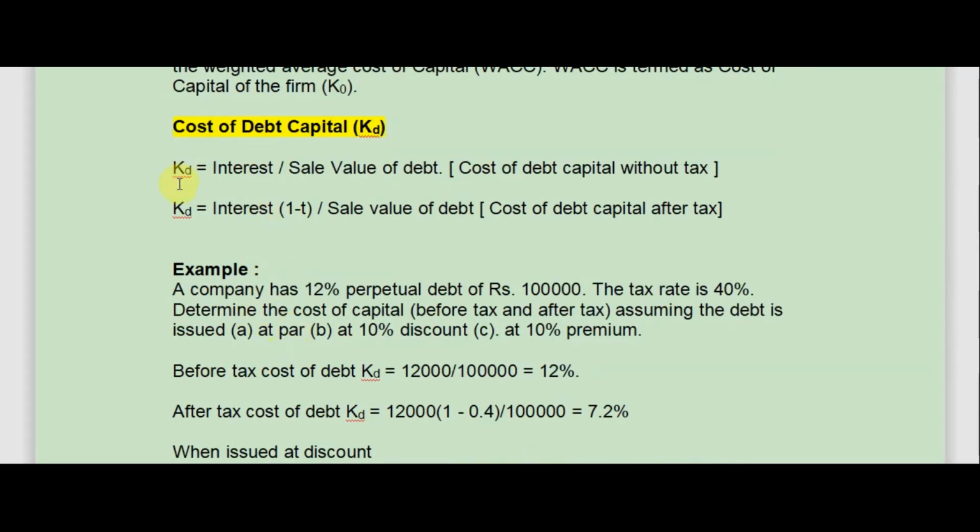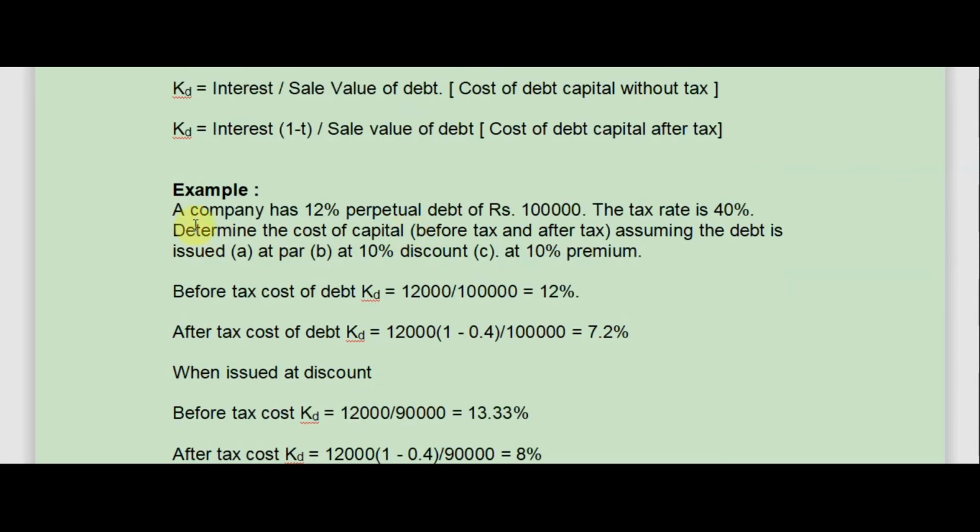Now, what is the formula? KD equals interest divided by sale value of debt, if we wish to find out the cost of debt capital without tax. If we wish to find out cost of debt capital after tax, then KD equals interest multiplied by (1 minus T) total divided by sale value of debt.